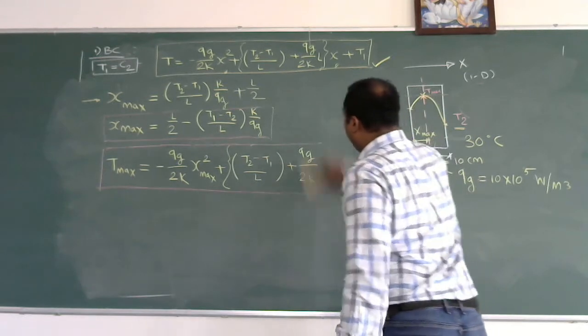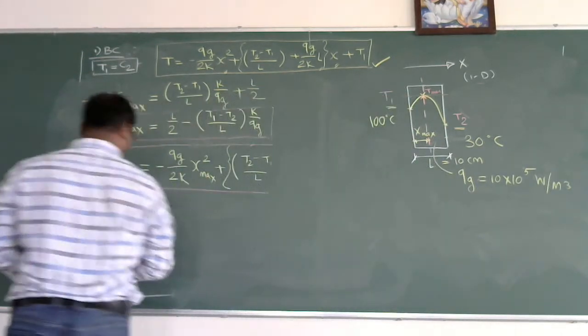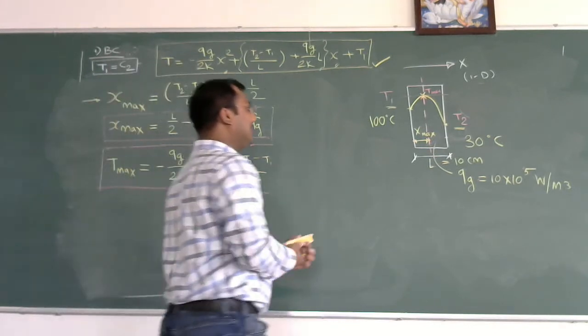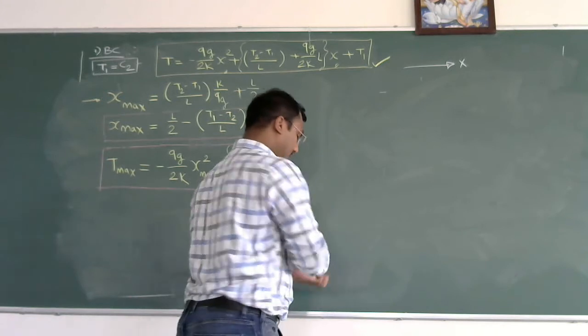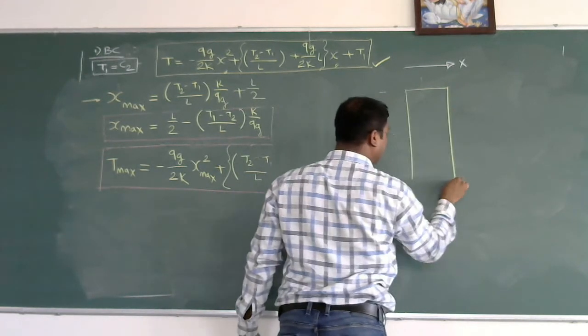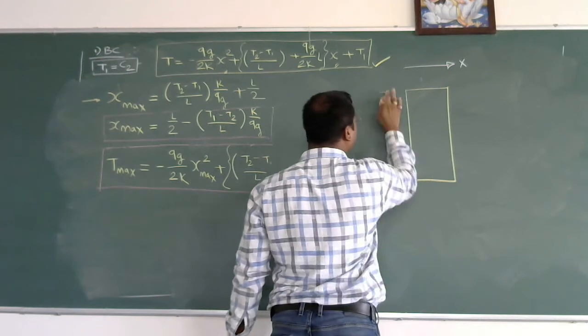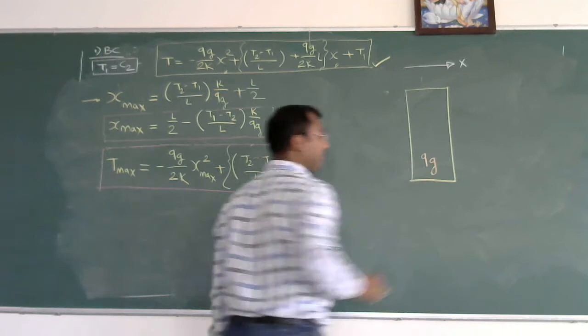Now suppose I change the conditions of this problem. Let me redraw this. Suppose the condition is like this. Suppose this is your plane wall and there is an internal heat generation Qg.